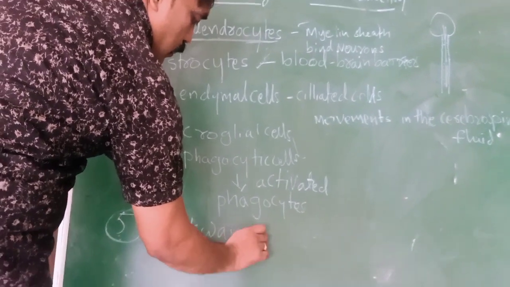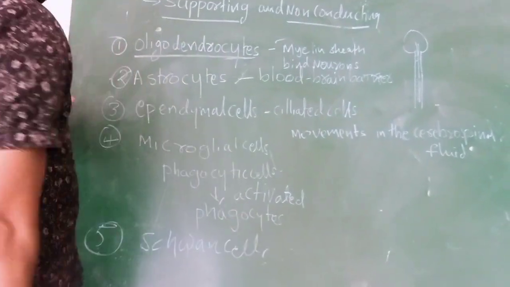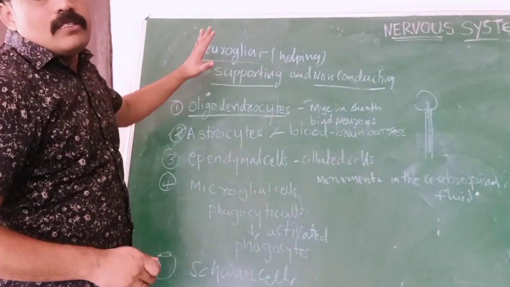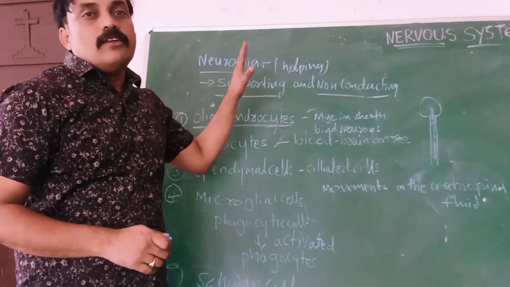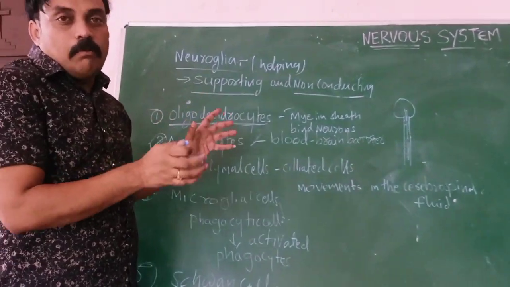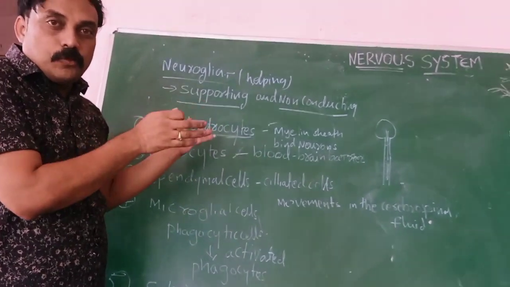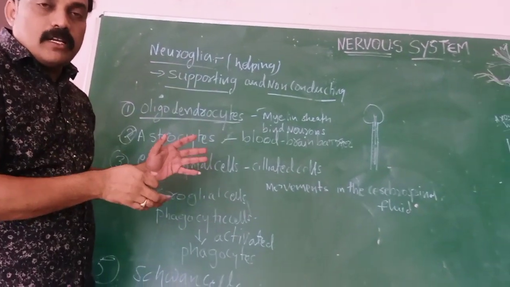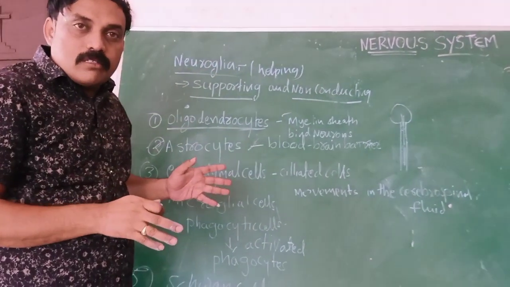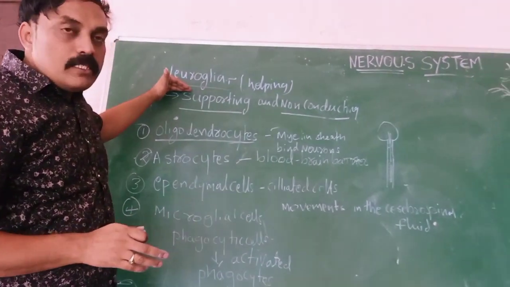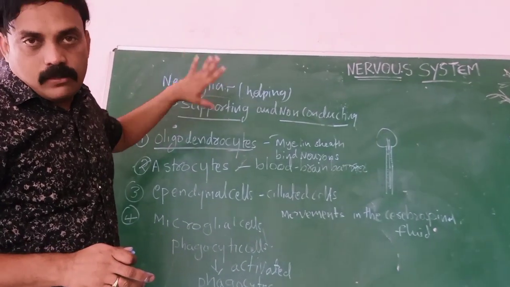These are neuroglia. Neuroglia means supporting cells to the nerves or neurons. They give support and supply nutrients, help supply the cerebrospinal fluid, and cover the neurons. So these supporting cells are nothing but neuroglia. Okay, thank you.